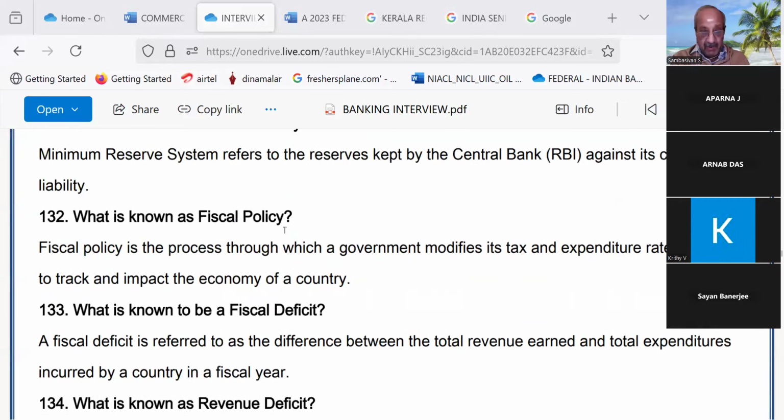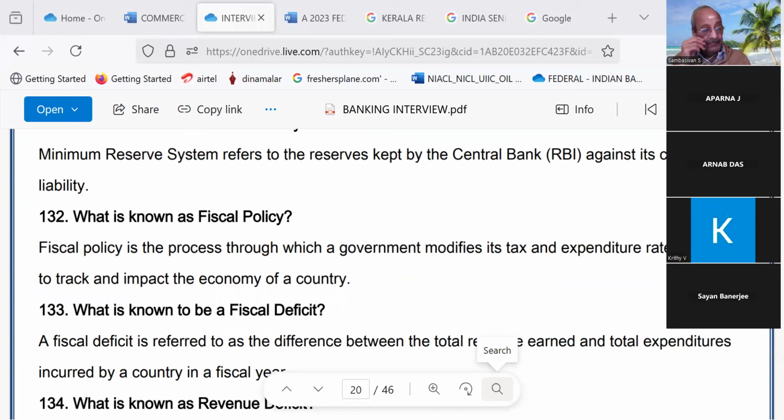Somebody asked about fiscal policy. Please read. Fiscal policy is the process through which a government modifies its tax and expenditure rates in order to track and impact the economy of a country.